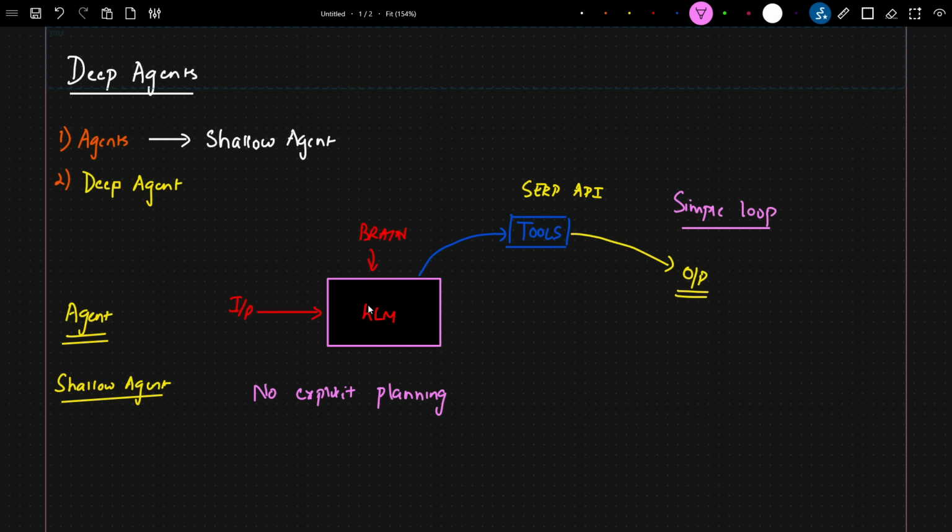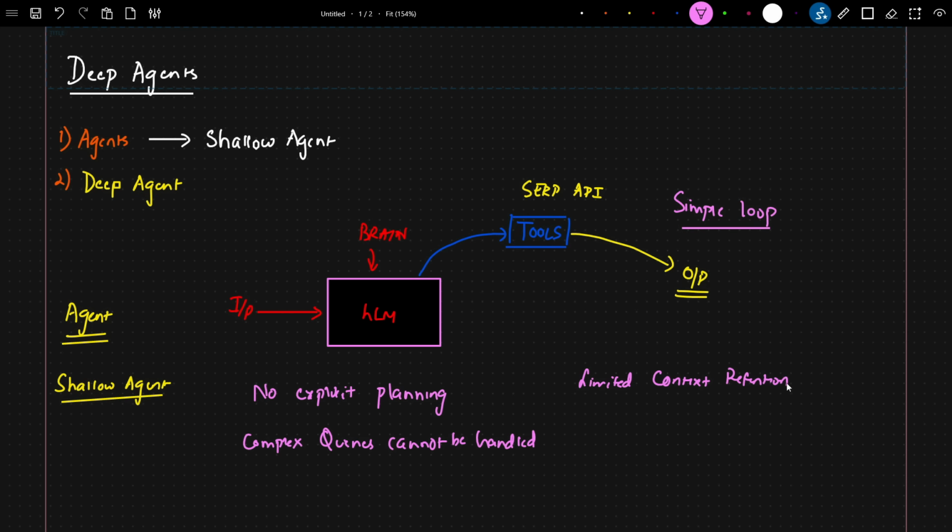Based on this particular flow, complex queries cannot be handled. You may be thinking it is simple, but it is not. And even whenever we follow this simple loop, there is very limited context retention.